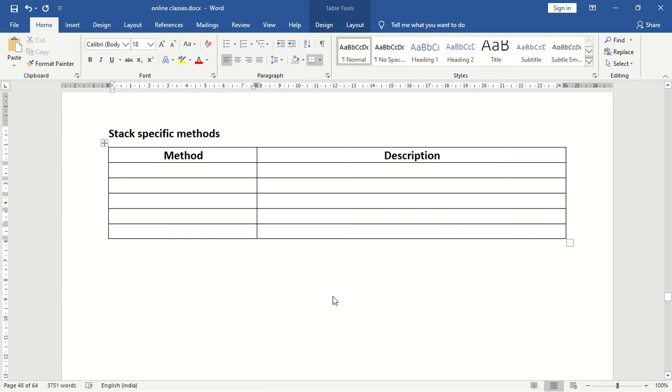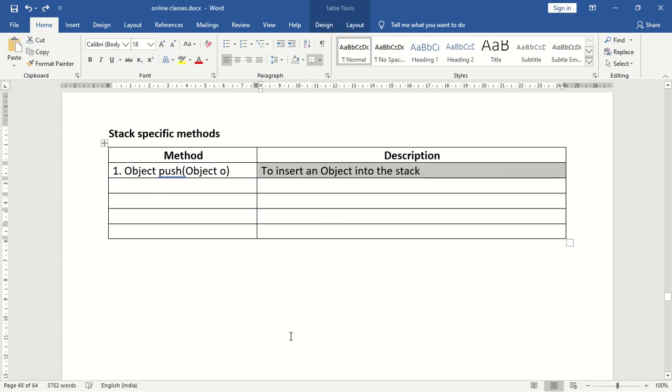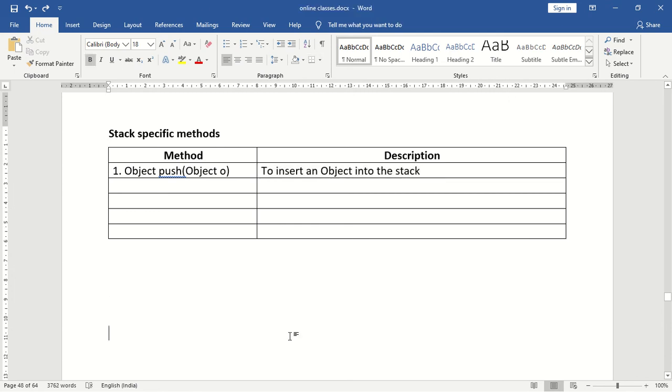Stack specific methods. The first method: my requirement is I want to insert an object into the stack. By using which method can we insert an object into the stack? By using the push method. push(Object o): this object o will be inserted into the stack. So what is the description of this method? The description is to insert an object into the stack.